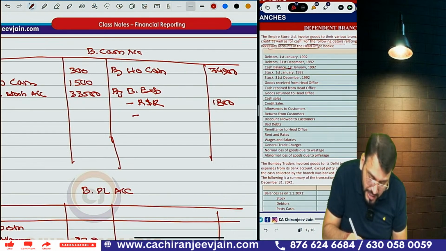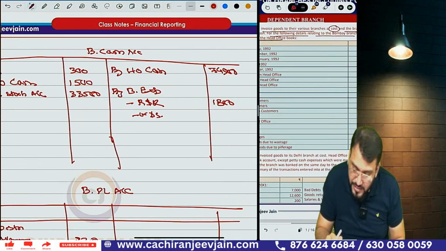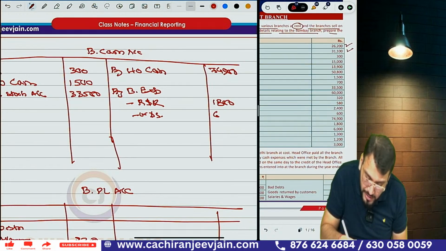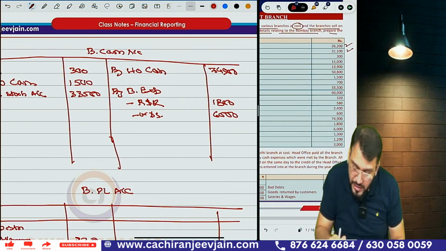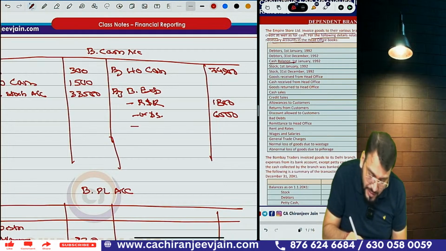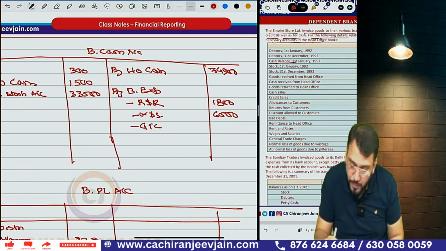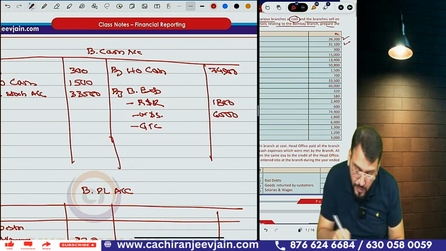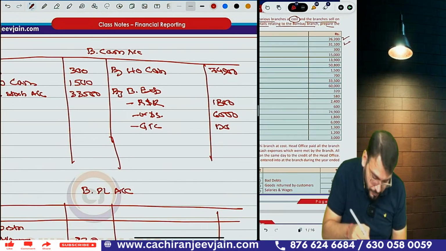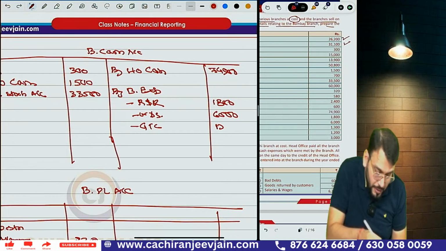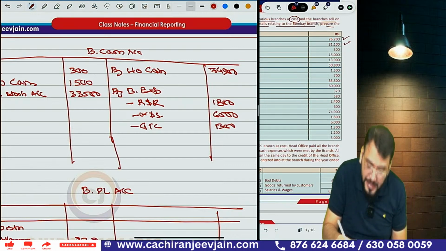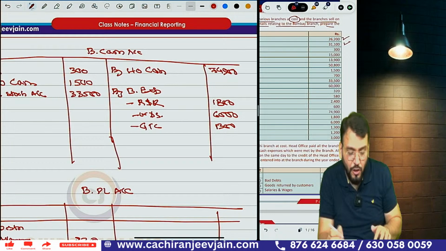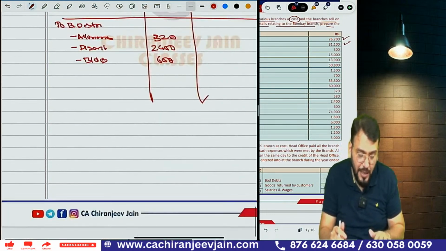Then wages and salaries, 6,000. Then general trade charges, 1,300. Can you see all these will be debited to which account? Branch PL account.